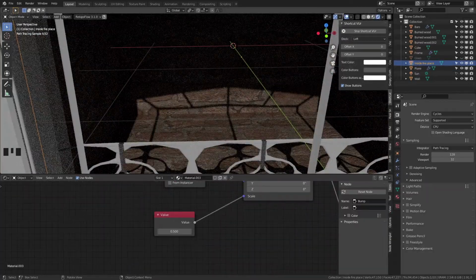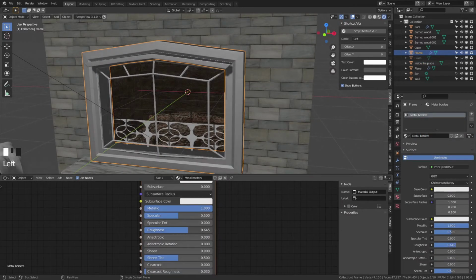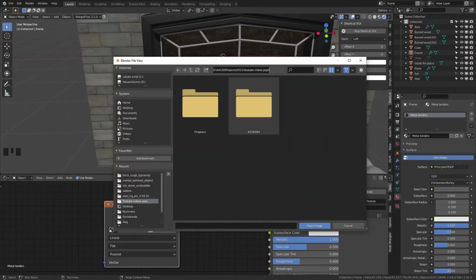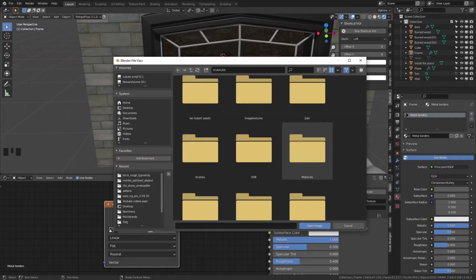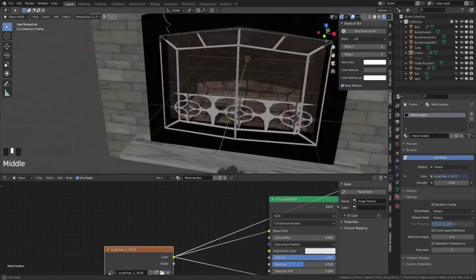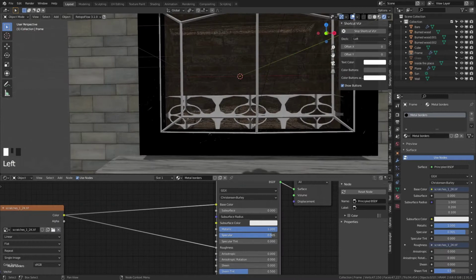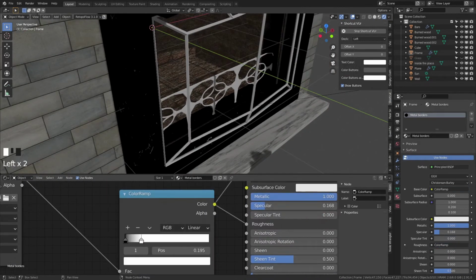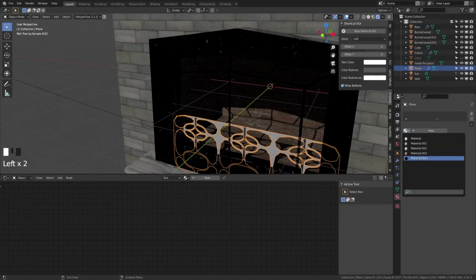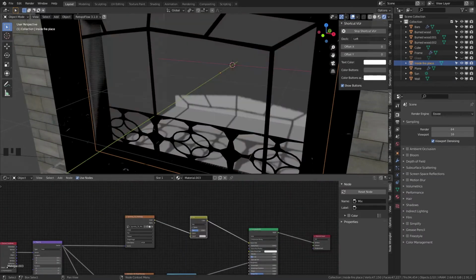For the metal frame, border and fence inside of the fireplace, I just basically used a simple scratch map or scratch texture, and I plugged that one into the roughness, using the same basic technique. I also plugged it into the base color to get these lighter metals in there, and then just bumped up the metallic slider to make it, of course, metallic.